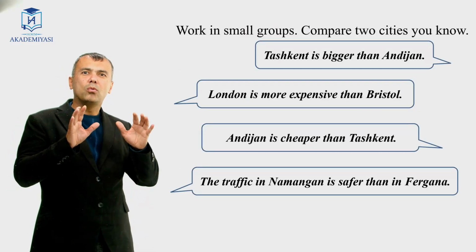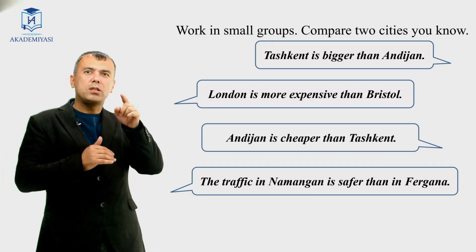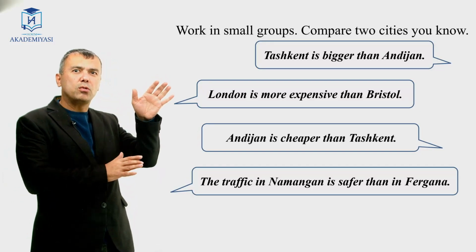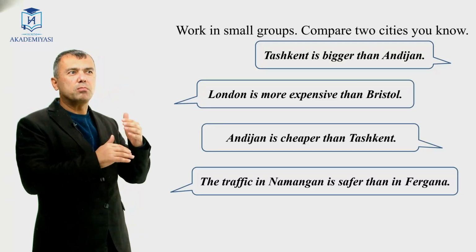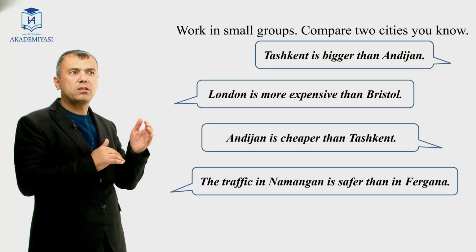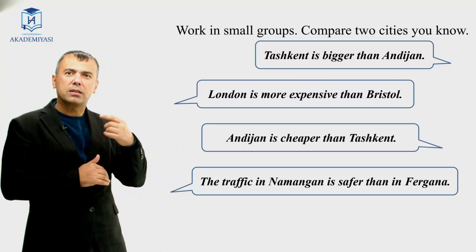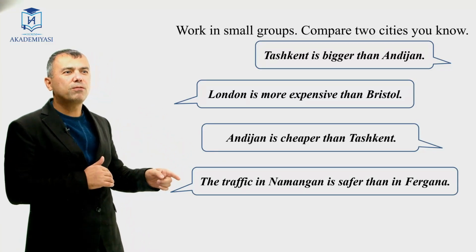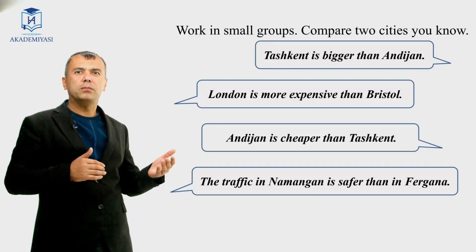And now, work in small groups. Compare 2 cities you know. You can use these examples. For example, Tashkent is bigger than Andijan, or London is more expensive than Bristol, or Andijan is cheaper than Tashkent. The traffic in Namangan is safer than in Fergana, and so on.